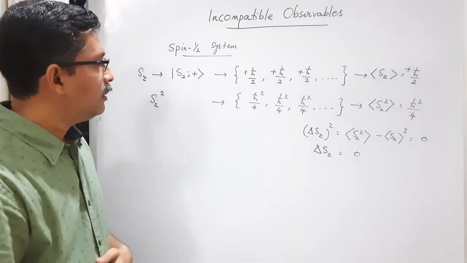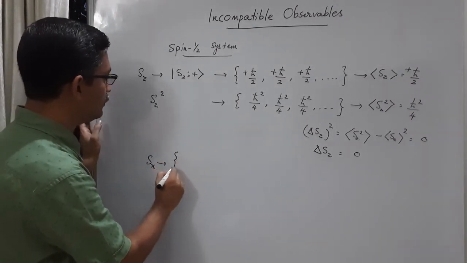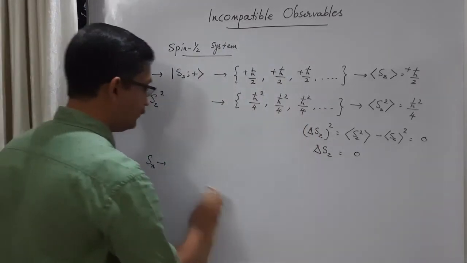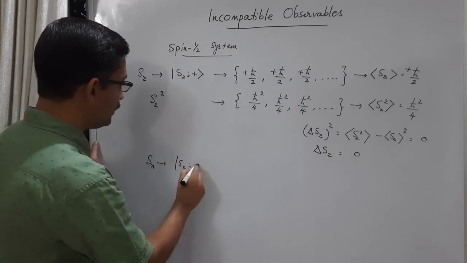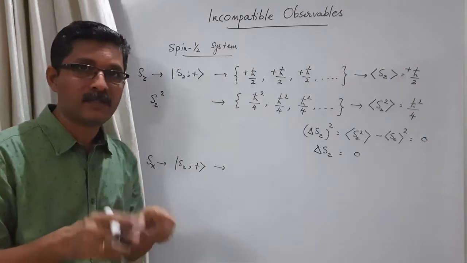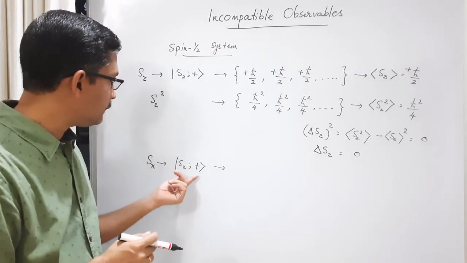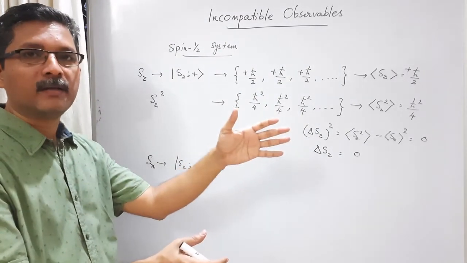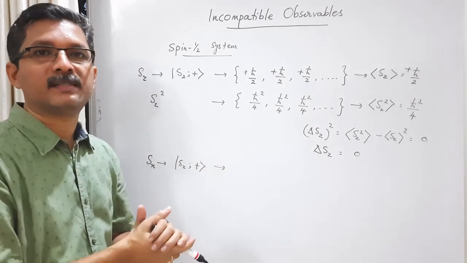Okay. Suppose we measure Sx in this state. Sx in this same state. The state is Sz plus, and we are measuring Sx. And this again we have seen in the discussion of the sequential Stern-Gerlach experiment. If the state is this and we measure Sx, half the particles will be in the plus h cross by 2 state, Sx plus state, and half the particles will be in the Sx minus state.